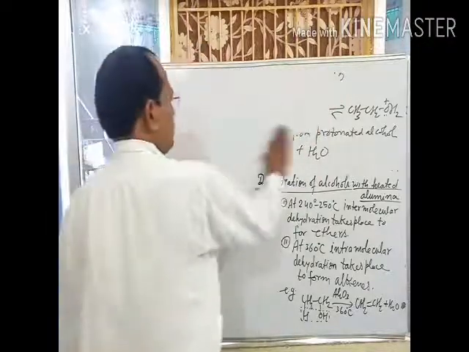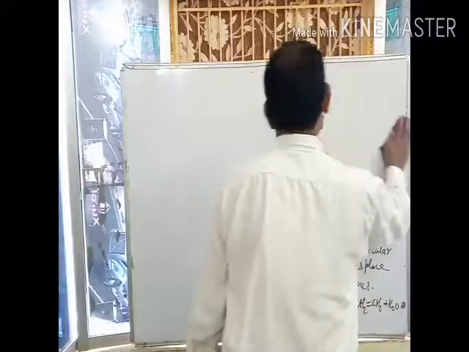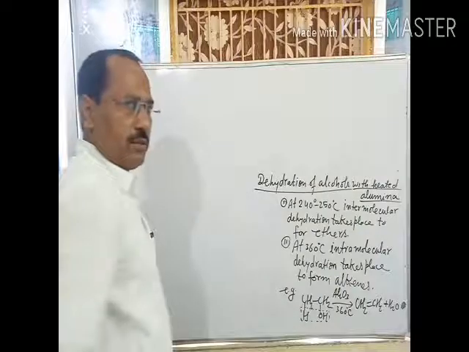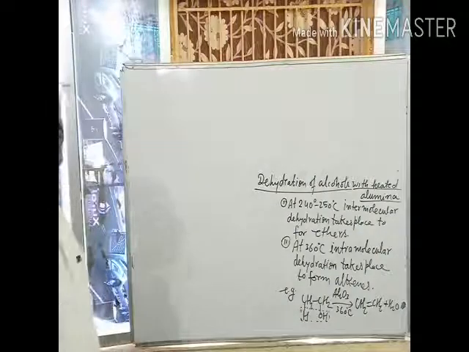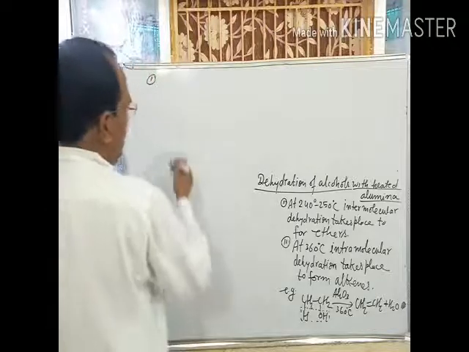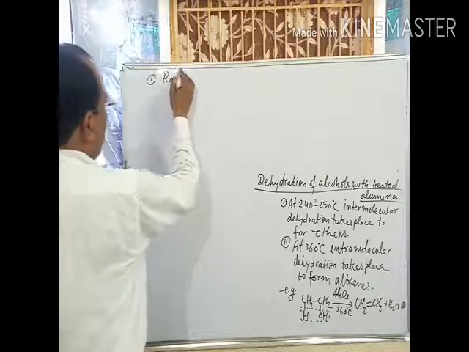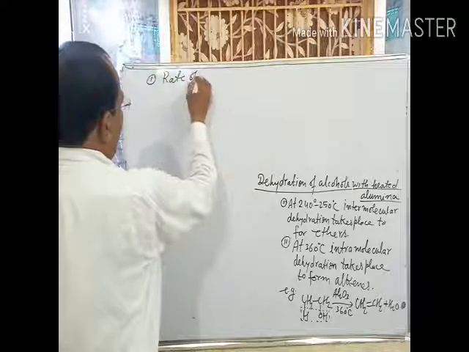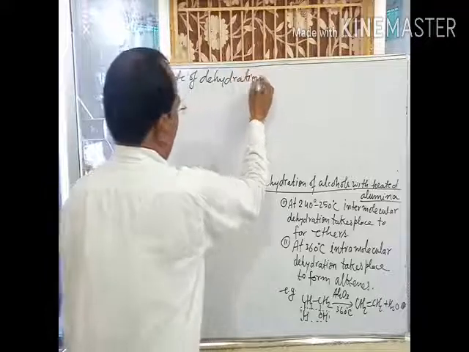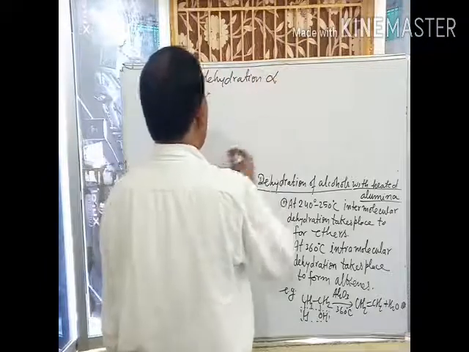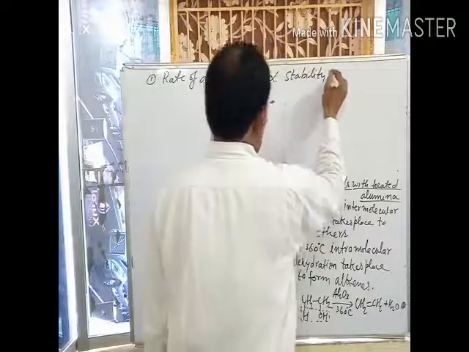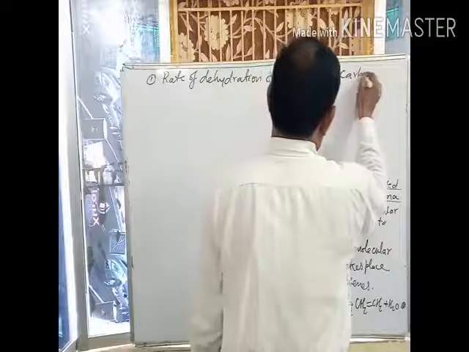dehydration? Since dehydration of alcohol proceeds through the formation of which intermediate species? Carbocation. That's why, first point, rate of dehydration is directly proportional to stability of carbocation.